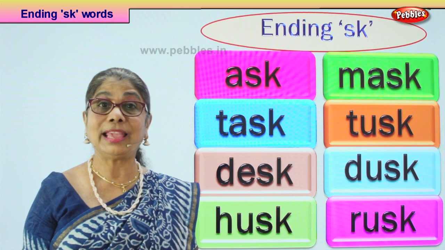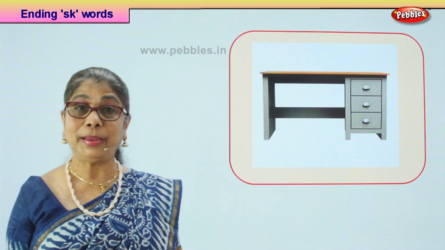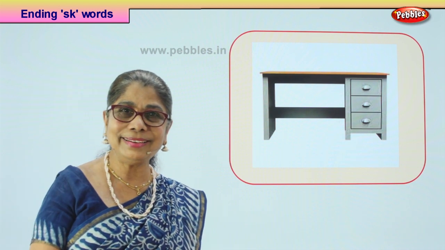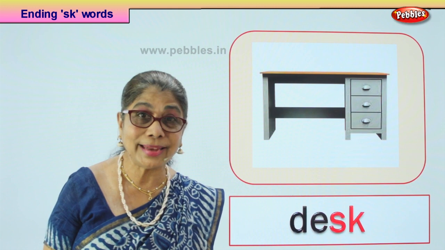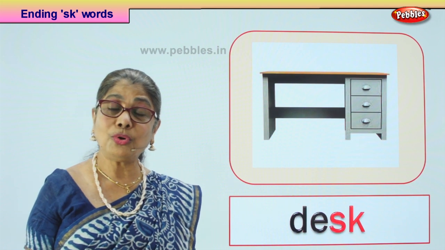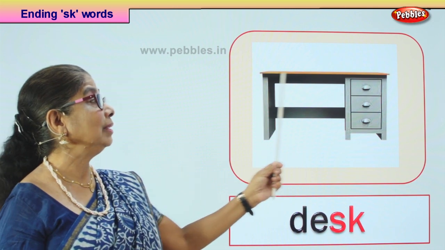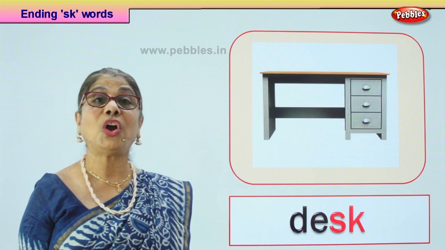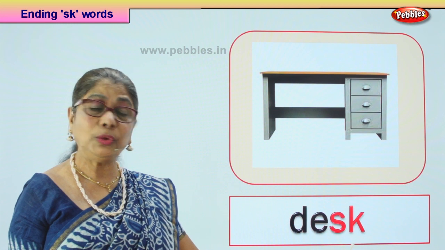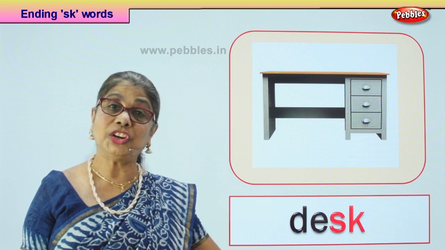Ending consonant digraph SK. Let's look at our first picture. The exercise we are doing, look at our first picture, and you should be able to say the word. What picture is this? Good. It's a picture of a desk. Whose desk? Daddy's desk? Yes, because it's got 3 small drawers there that he can put all his files inside. And on the table, he will do some writing. What is it called? Desk. Yes, desk. Ending consonant digraph, we are using the letters S and K at the end, so it's colored.